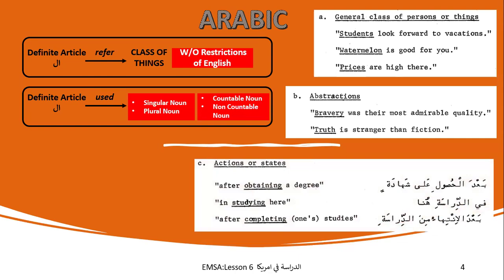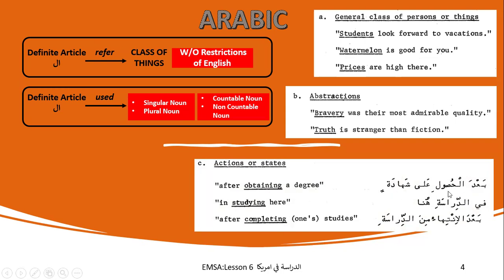Now, here are a few examples. After obtaining a degree. Over here, obtaining is not something countable. It's an action, more like an idea, like acquiring something. So badal husuli. In general, after obtaining